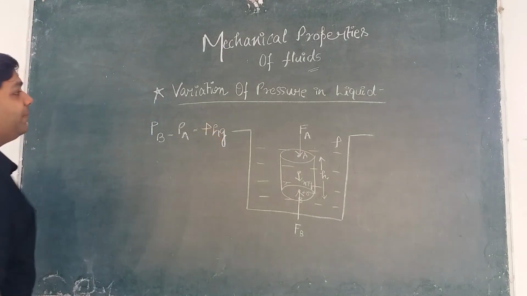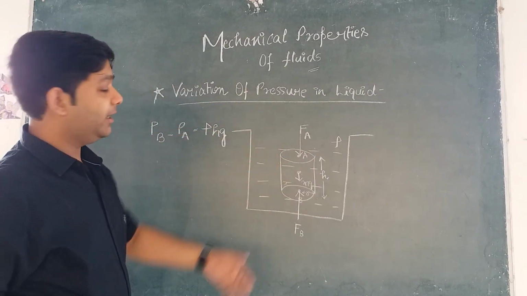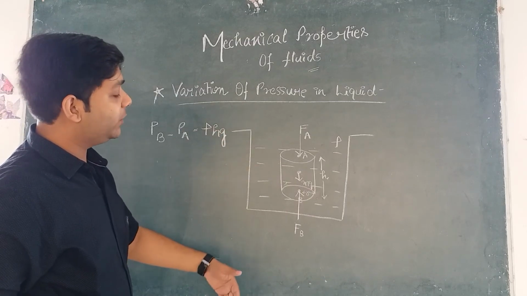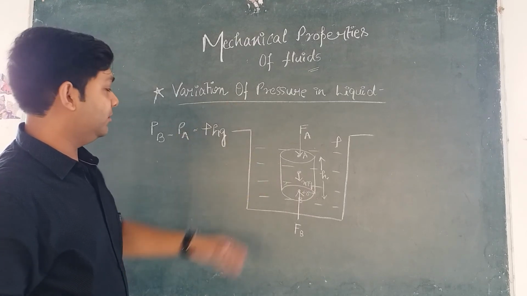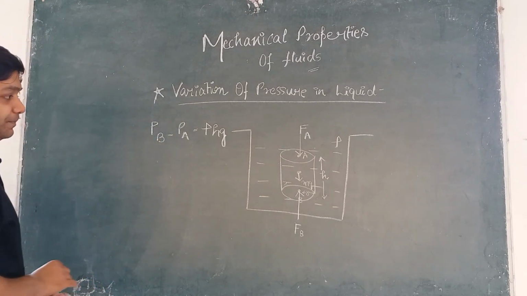This is how the pressure varies in liquid vertically, ठीक है? If you go deep down the liquid. So हमें ये चीज पता चल गई है.